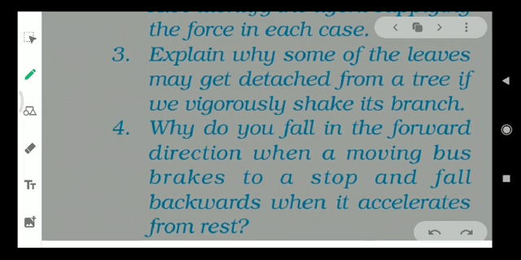Why do you fall in the forward direction when a moving bus brakes to a stop, and fall backward when it accelerates from rest? Let us assume that we are in motion, the bus is moving, and suddenly the bus driver applies the brake. Your lower portion, your feet which are in contact with the floor, come to rest, but your upper portion wants to remain in motion because it was earlier in motion. So because of that, you feel a sudden jerk in the forward direction. Similarly, you can explain the reason behind the backward push when the bus accelerates.